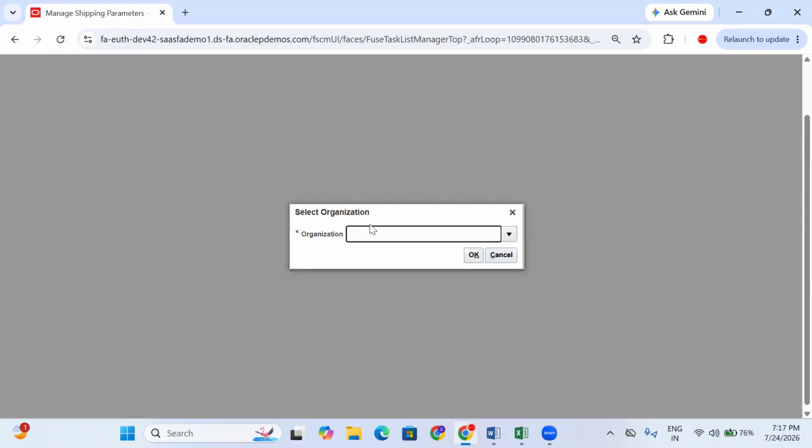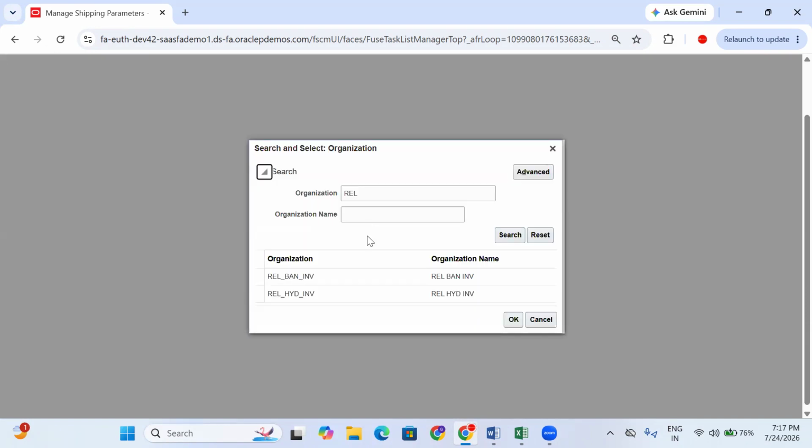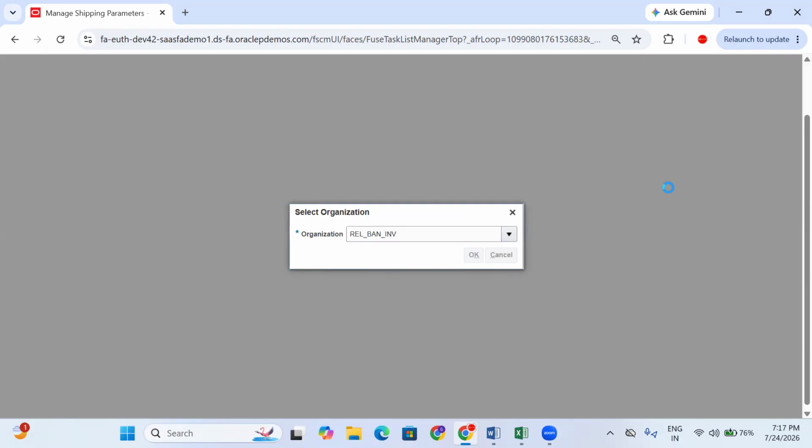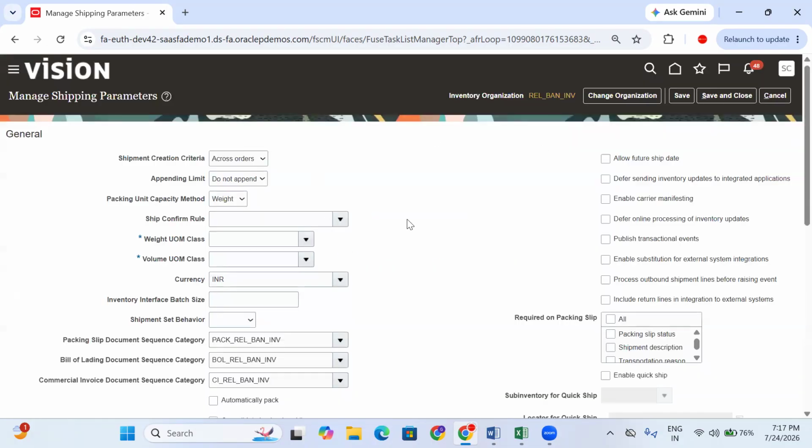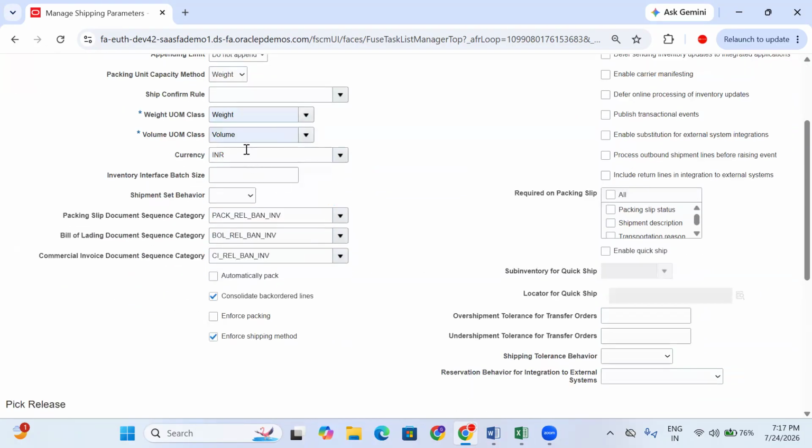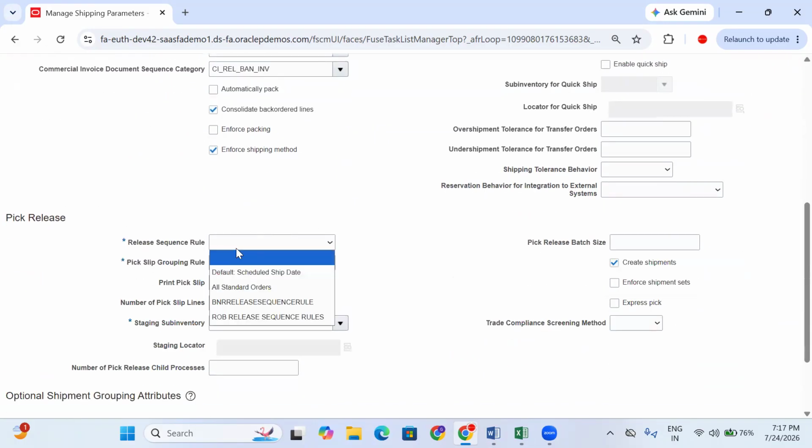Click on this. Which organization is shipping the material today? Bangalore. Click on that. Now in Bangalore, what is the daily transportation by using the UOM? Weight. What is the transportation currency? INR, based on the ledger currency.